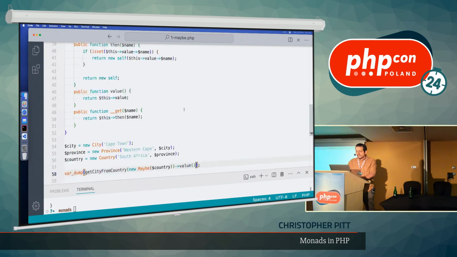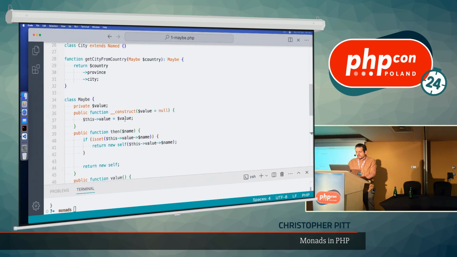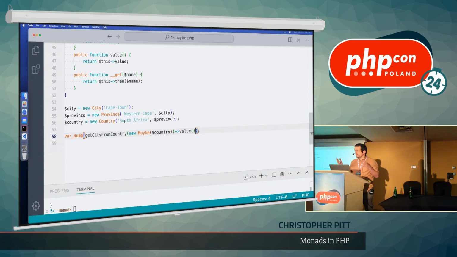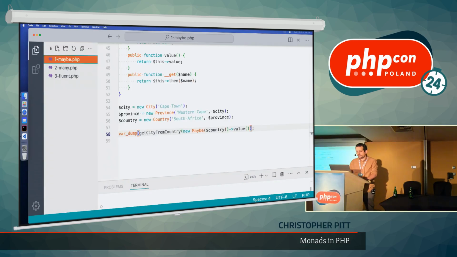That's pretty cool. We can actually also chain this, but I don't want to do that right now. Anyway, that's the first example, right? This is a monad called Maybe. Sometimes it's called Optional. Some frameworks actually have an implementation of this that's called Optional. I think Laravel does at the moment. And it's a useful way of dealing with null values, potentially, null value references.